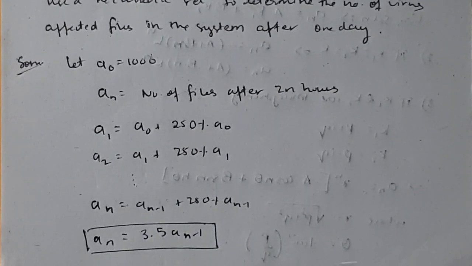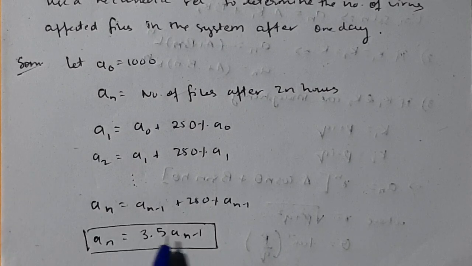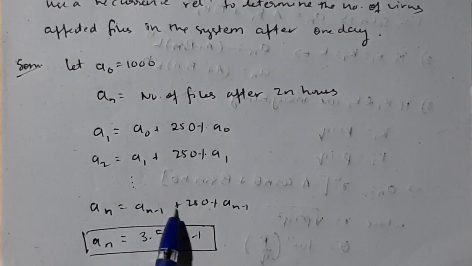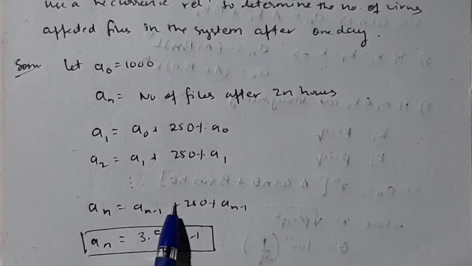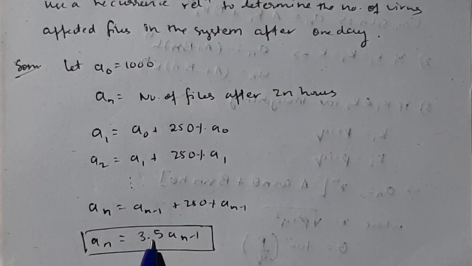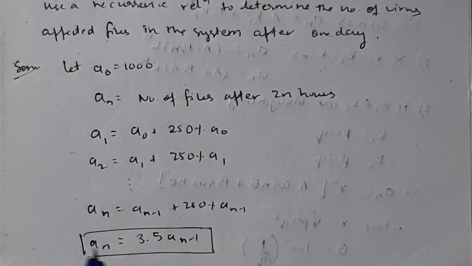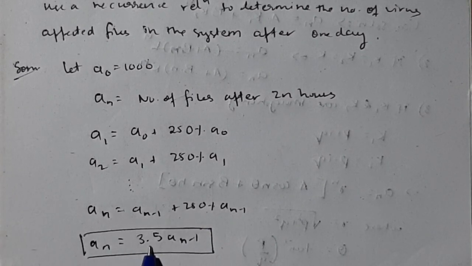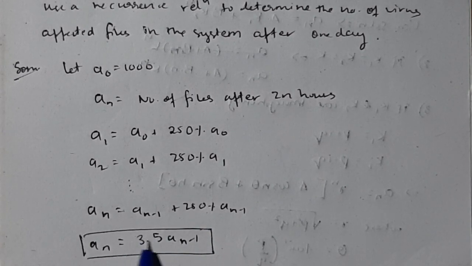That you can derive a general formula: a_n is equal to 3.5 times a_(n-1). Keep a_(n-1) and take it common as a_(n-1). You will have 1 plus 250%, that is 3.5. Now you got this general recurrence solution. In this relation you can observe a_n is equal to c times a_(n-1), where c is 3.5.